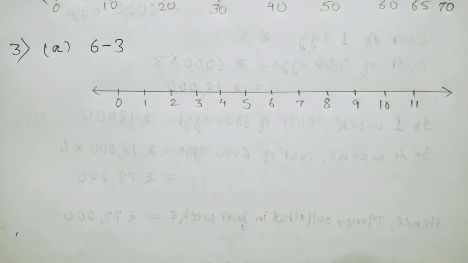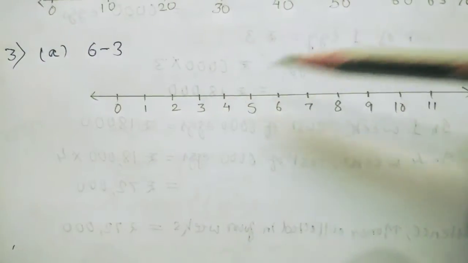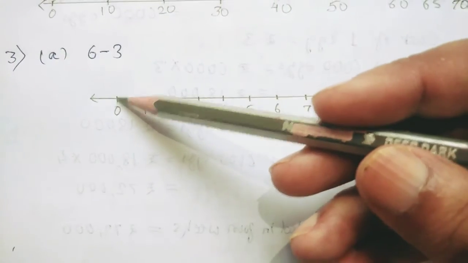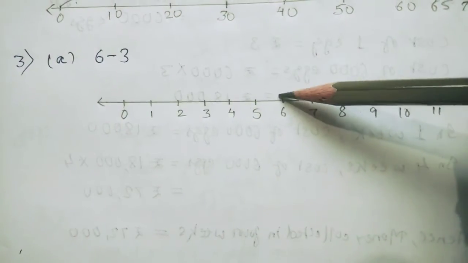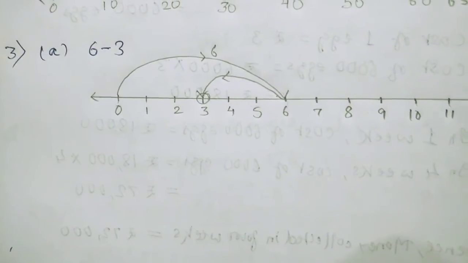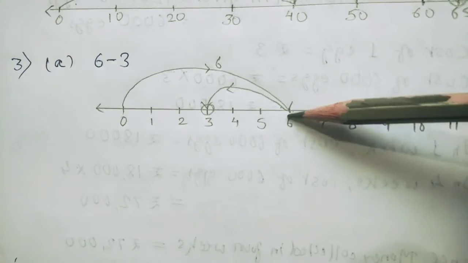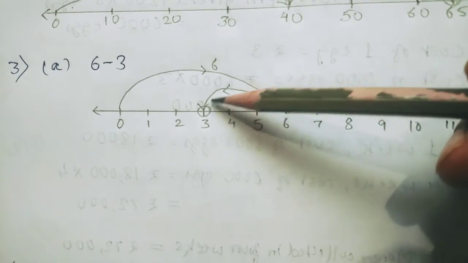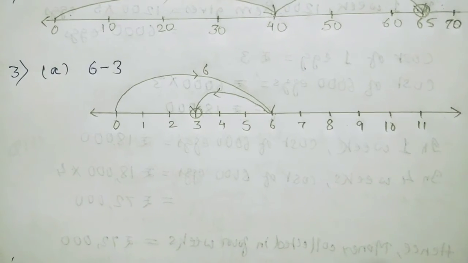Now students, in question number 3, it is subtraction. 6 minus 3, you have to show it on the number line. First of all you go from 0 to 6, and then you have to come back 3 steps, that means from here to here. Students, you can see from 0 to 6 you have to go, then minus 3 means you have to go back 3 steps. So here the answer is 6 minus 3 is 3. Okay, understood? So do the rest of the questions.